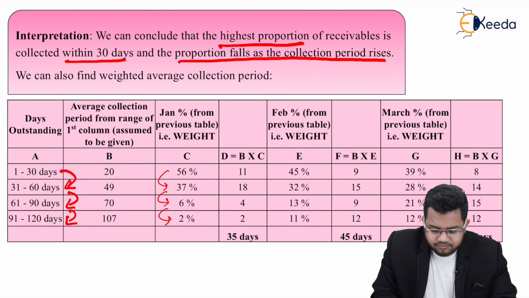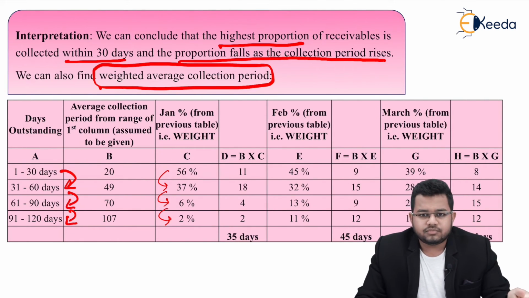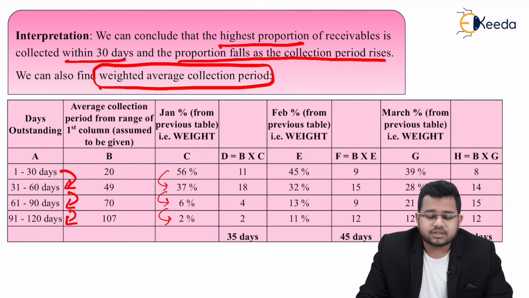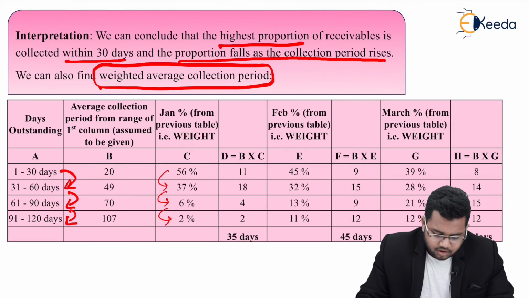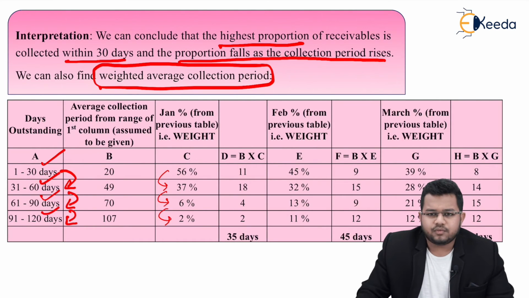We can also find weighted average collection period. See now, if I want number of days of receivables on an average in a single figure, instead of doing this 1 to 30, then 31 to 60, 61 to 90 and 91 to 120, instead of doing that I just want one figure, so many days. If I want that, I can use weighted average collection period. How is it being calculated?